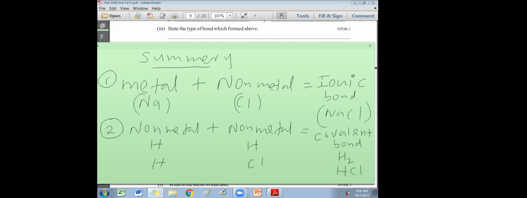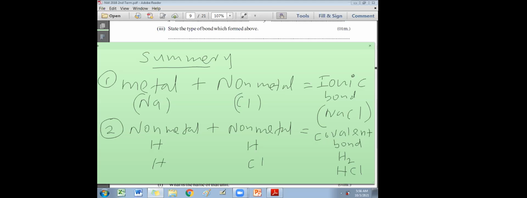This is the summary. So when you are given a formula or name of a compound, how do you check easily whether it's ionic or covalent? By looking at the formula, you can decide easily. Because ionic compounds mostly contain at least one metal. Copper sulfate, copper is a metal, therefore copper sulfate is ionic. If you take potassium permanganate, both potassium and manganese are metals, therefore it is ionic. Or sodium carbonate, sodium is a metal, sodium carbonate is an ionic compound.